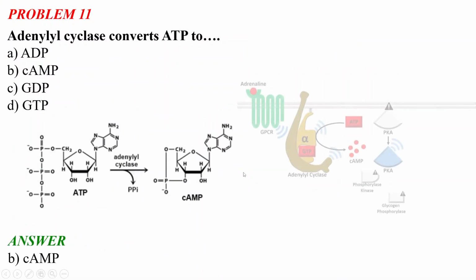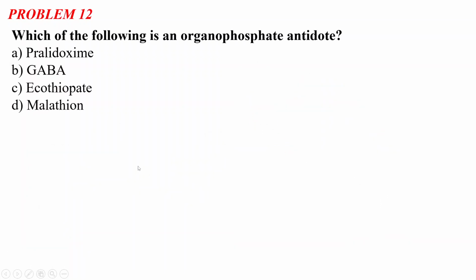So that's why I said that it is important to remember the names and the functions of a few molecules. Like in the previous slide, I discussed parathion. So among these four options, you know that option D, malathion, is an insecticide, right? Because I said that malathion and parathion are very common insecticides. So it is not the correct answer, option D.